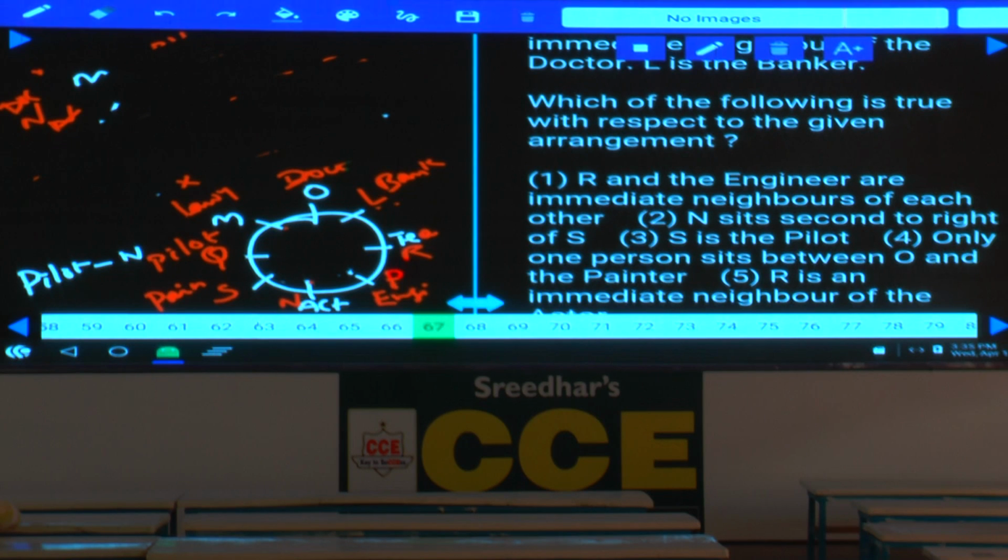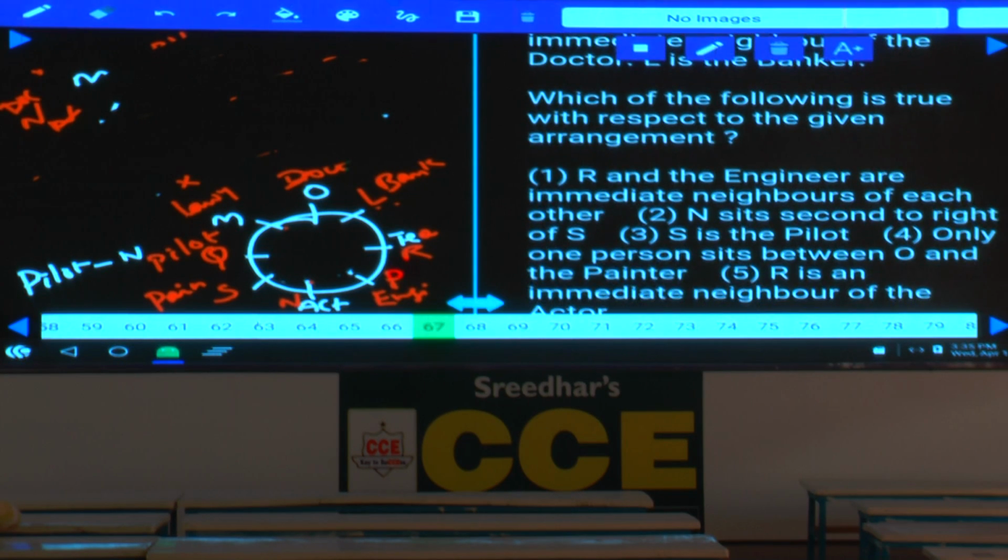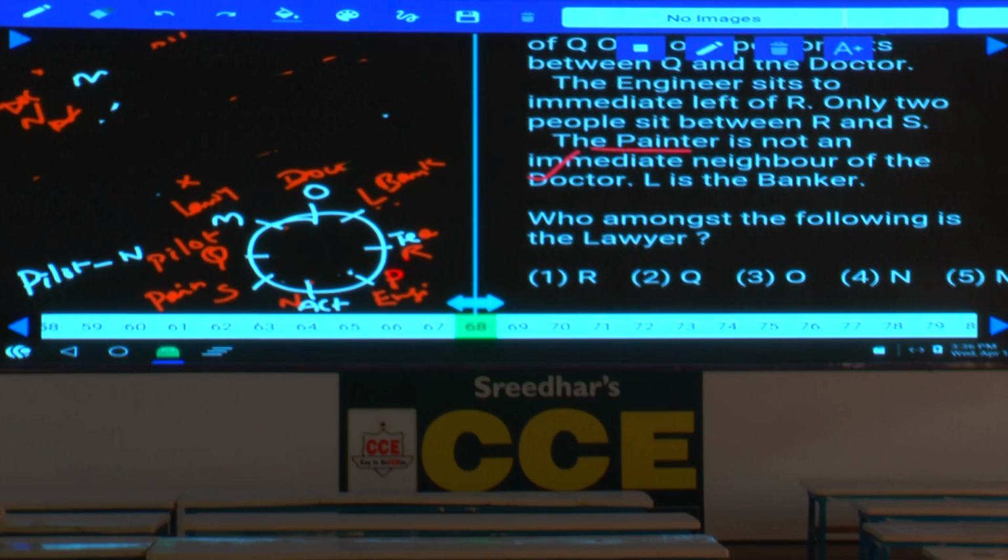Then coming to question number 67, which of the following is true with respect to the given arrangement? R and the engineer are immediate neighbors of each other, that is definitely true, isn't it? Hence, what is your answer? Choice 1 is the answer. Then question number 68. Now in this 68, who among the following is a liar? Yes, tell me who is a liar here? M is a liar, that is choice 5.